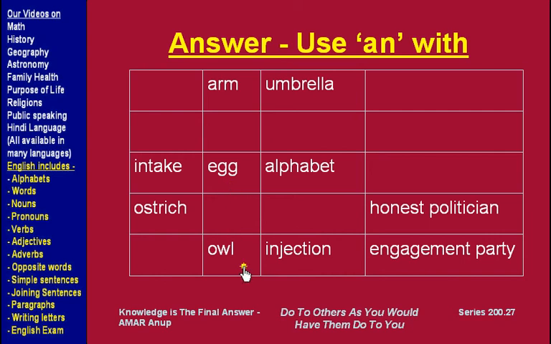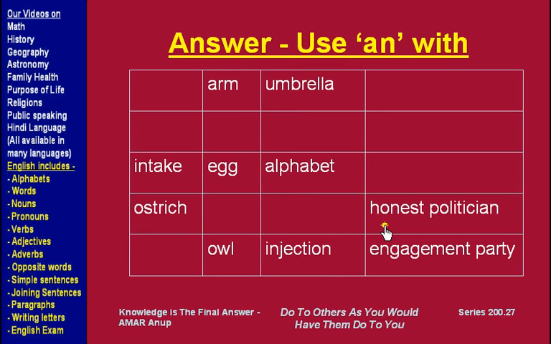An owl. An umbrella. With "you" we said if the pronunciation starts with a sound like in umbrella, then we use "an". If it starts with "u", the sound "yoo", then we use "a". An alphabet, the pronunciation starts with the a of alphabet. An injection.